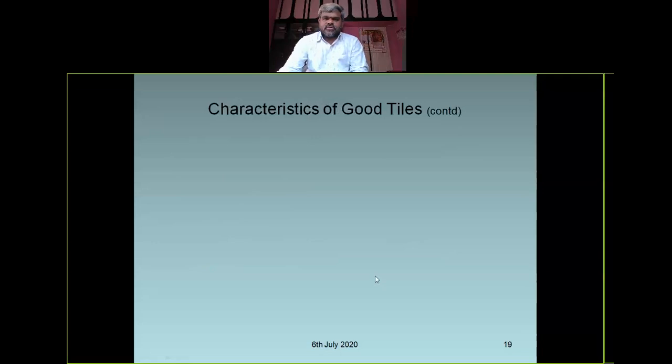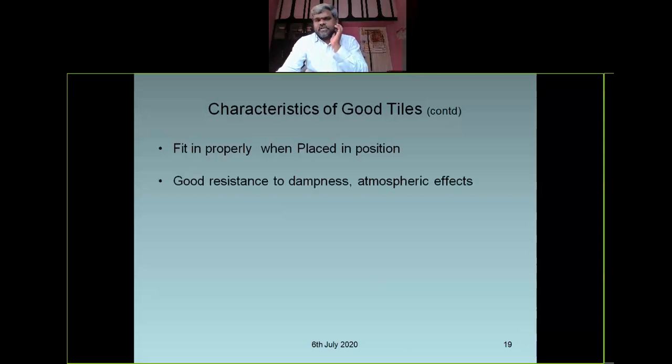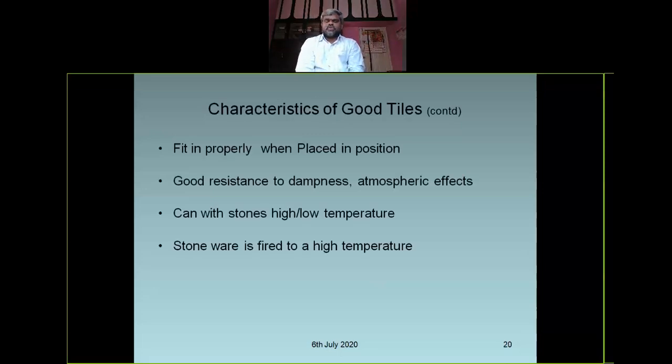Characteristics of good tiles: it should fit in properly when placed in position, and it should have good resistance to dampness, or resistance to water absorption, and it should be resistant to atmospheric effects, weathering agencies like sun, rain season or snowfall, resistant to dampness and atmospheric effects.